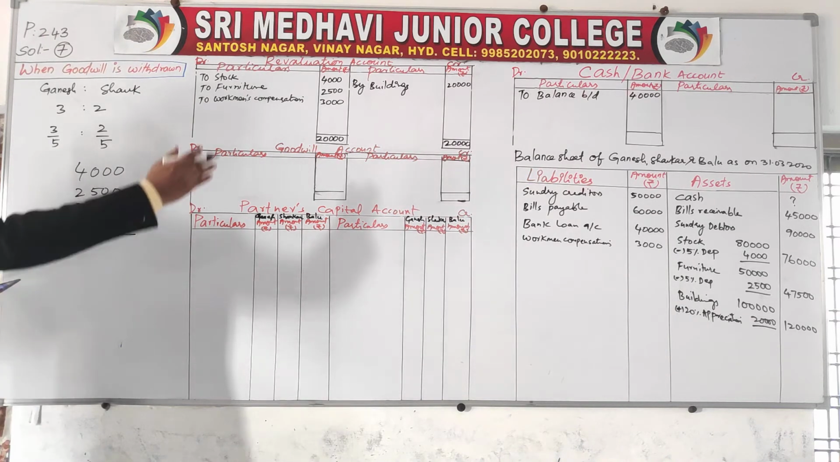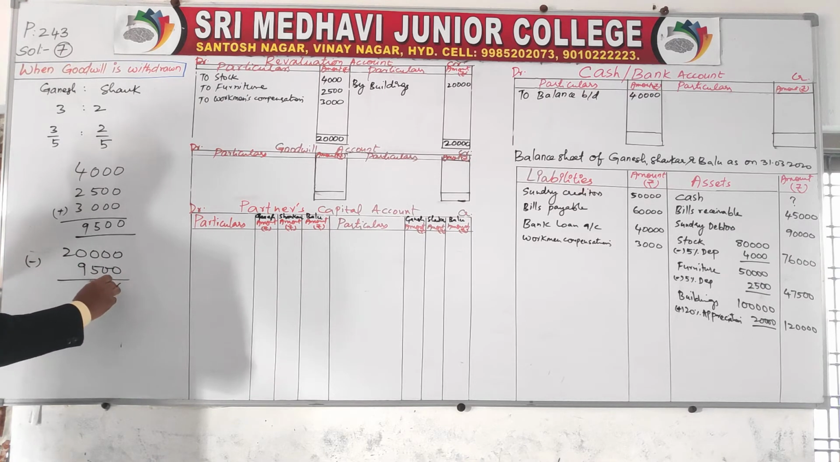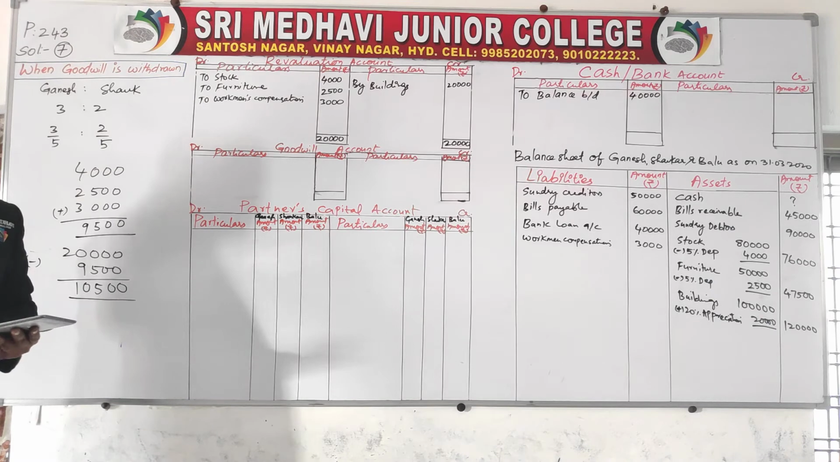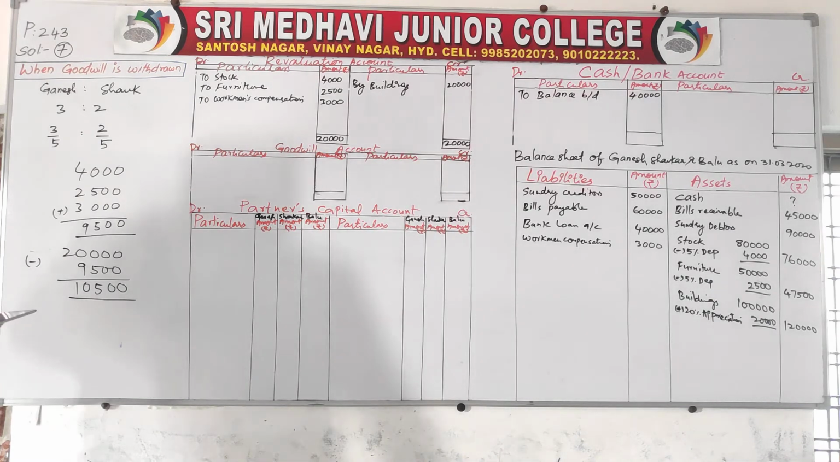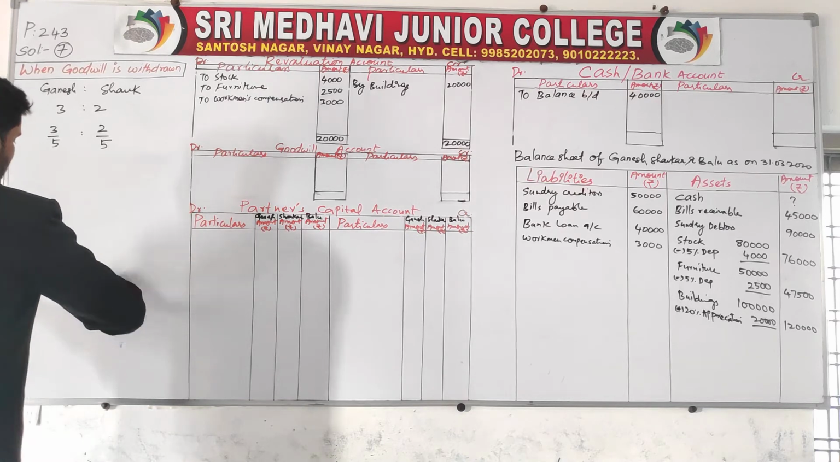9,500 is the debit total, credit total is 20,000. So from 20,000 credit of revaluation minus 9,500 gives you 10,500, which is the revaluation profit. Now distribute this revaluation profit first.